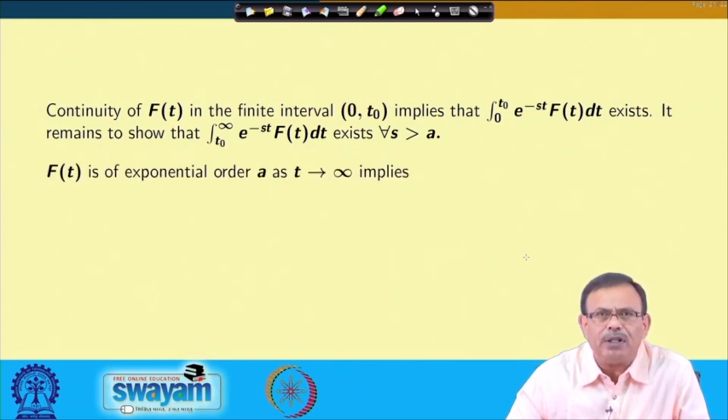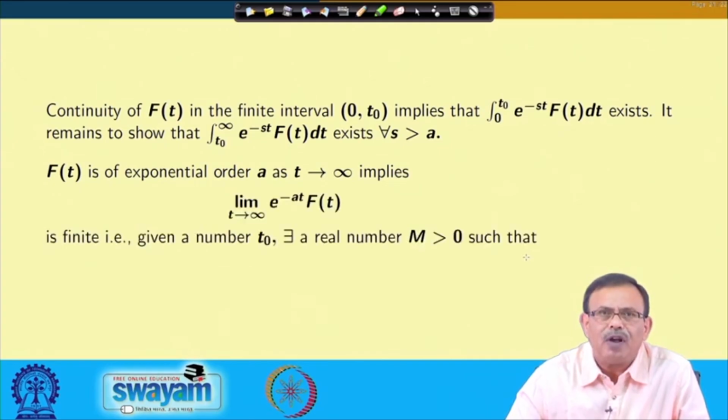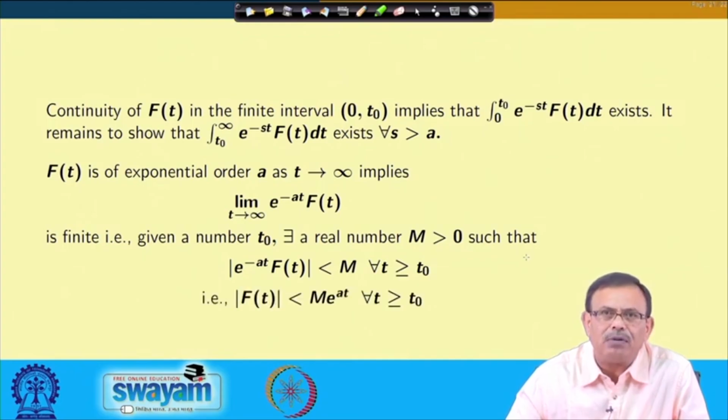We know f(t) is of exponential order a as t approaches infinity. From there, we know that the limit as t approaches infinity of e^(-at) f(t) is finite, or in other words, the absolute value of e^(-at) f(t) is less than M, and this I can write as the absolute value of f(t) less than M e^(at).